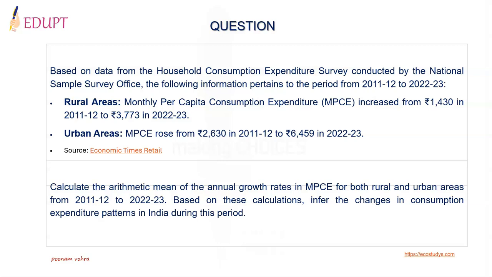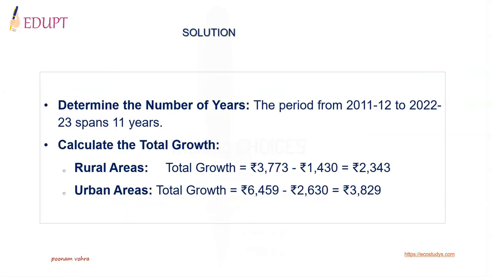The question to you is, calculate the arithmetic mean of the annual growth rates in monthly per capita consumption expenditure for both rural and urban areas from 2011-12 to 2022-23. Based on these calculations, infer the changes in consumption expenditure patterns in India during this period. Let's have a look at the solution.